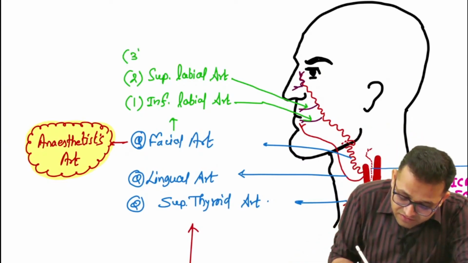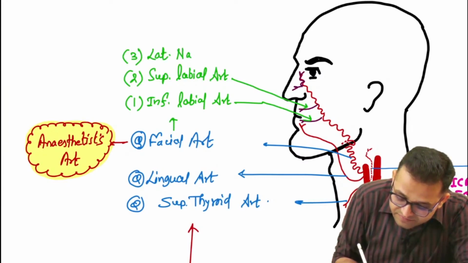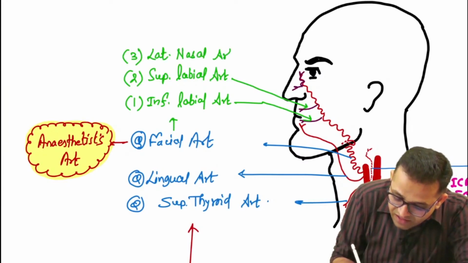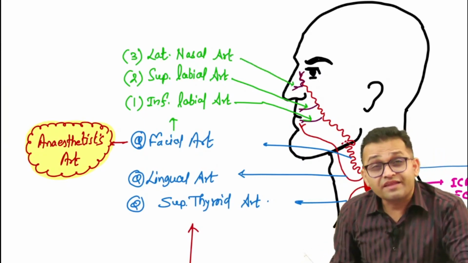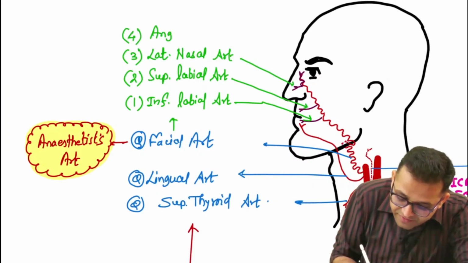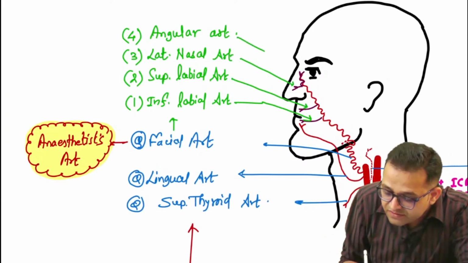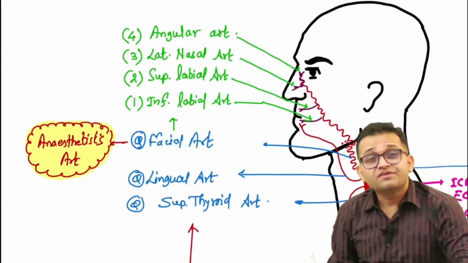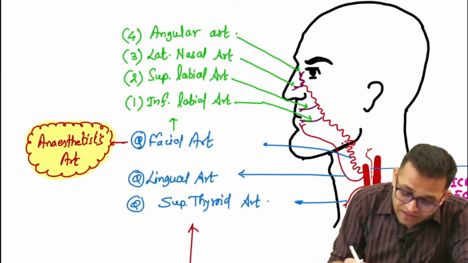And then the third branch you can see, that is our lateral nasal artery, also you can say lateral nasal branch. Yes sir. And then you can observe, sir, it is our angular artery.